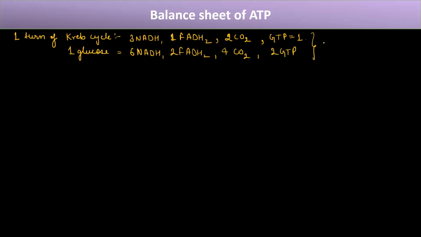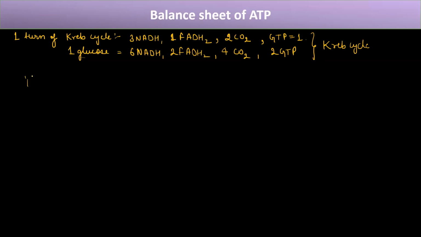So this is for the Krebs cycle. From one turn it will happen, but for one glucose in the Krebs cycle, this will be produced. Okay. Now let's see, starting from glycolysis till the Krebs cycle, how many ATPs are produced.